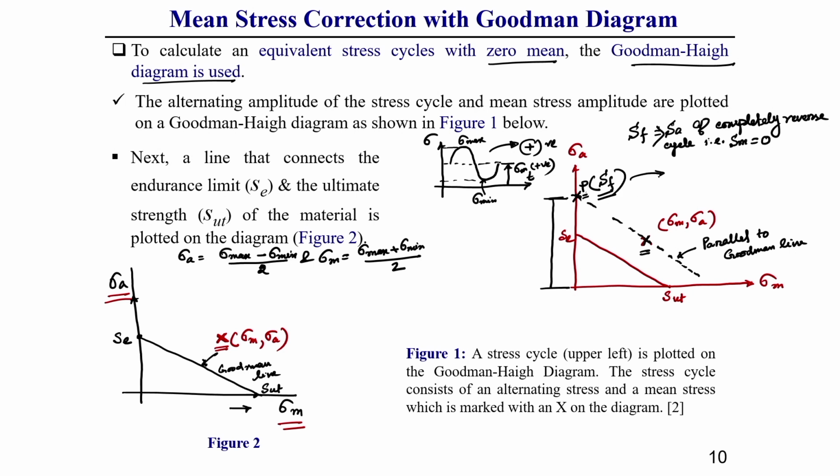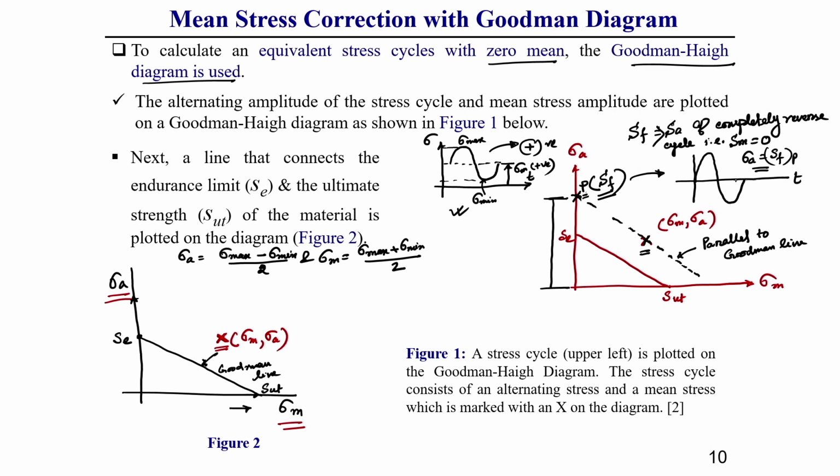That means if we draw the reverse cycle where amplitude equals SF at point P, then whatever effect you get is equivalent to the effect of this positive mean stress. This you should keep in mind.